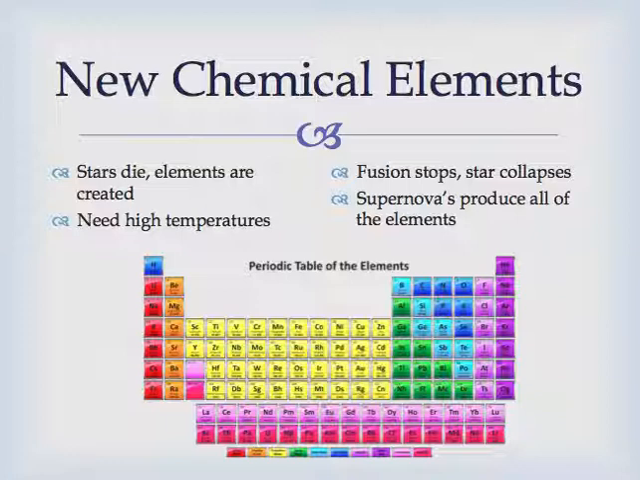And the supernova produces enough heat to be able to create all the elements in the periodic table, because the slightly smaller stars were only able to go up to iron, but these massive supernovas can do all the elements, and they scatter them across the whole universe.